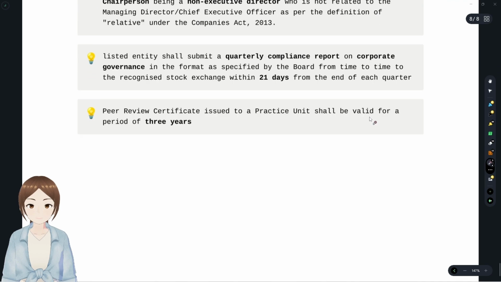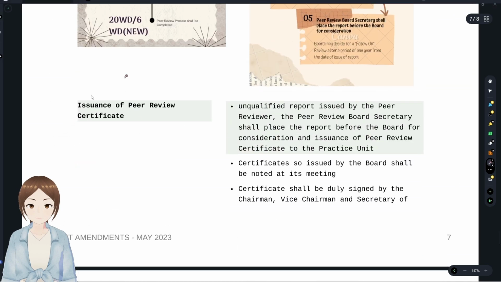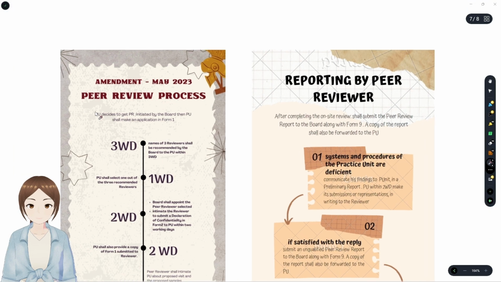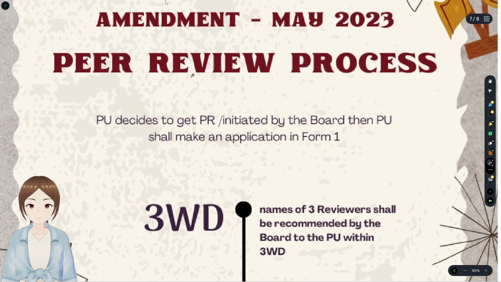Now, okay, we have read the issuance of peer review certificate, right? Now we'll go with amendments with regard to the peer review process and reporting by the peer reviewer. A practicing unit which decides to get peer review, that is voluntarily, or initiated by the board, that is mandatory or special case, shall make an application in form 1. Application cum questionnaire is form 1. So it all starts with form 1, the peer review process.